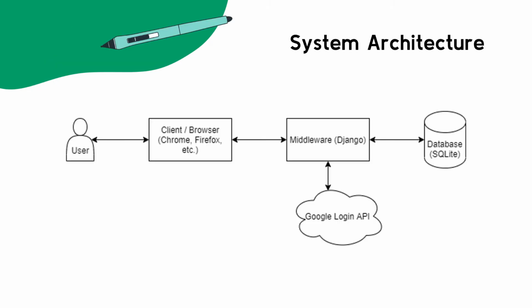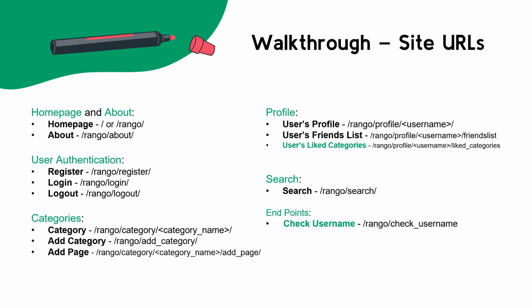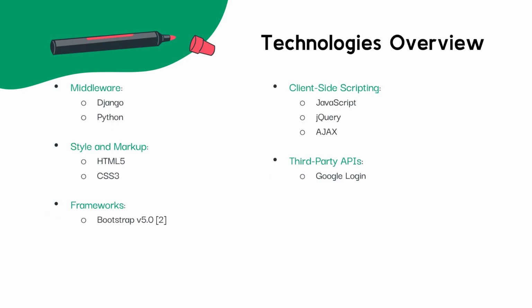The proposed system architecture is not changed from the original design specification, with it working as intended, having incorporated the Google Login API within Django. The site URLs have remained the same also, with there being no changes to those initially proposed. However, 2 additional URLs were added to the application, this being the user's liked categories, displaying the liked categories of a user profile, and a get endpoint for checking if a username already exists within the application.